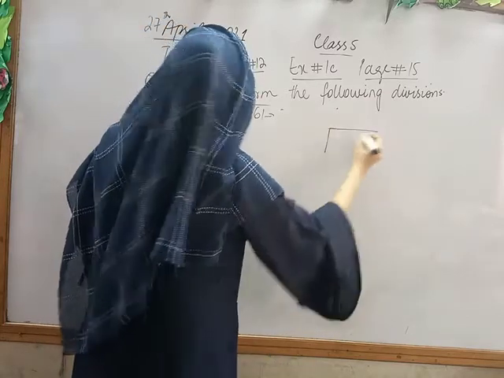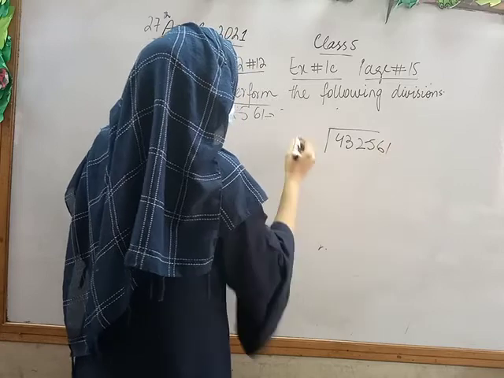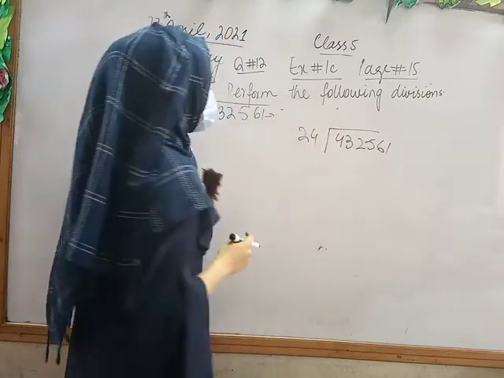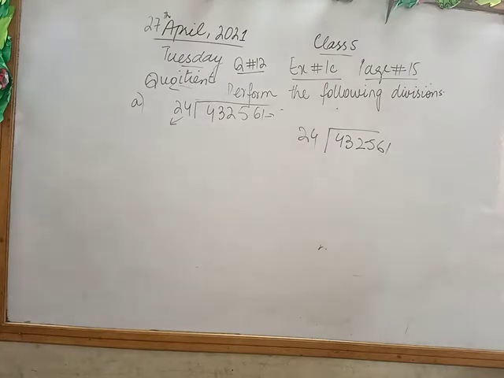Okay. Now I am going to start. I have 432561 and 24 is the divisor. Fine class? So as you know, the first digit inside the division is 4 and outside the division is 24.